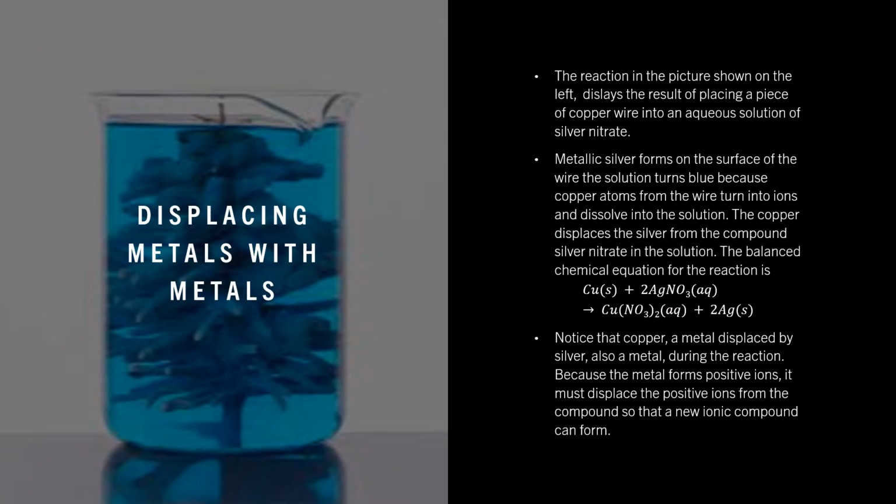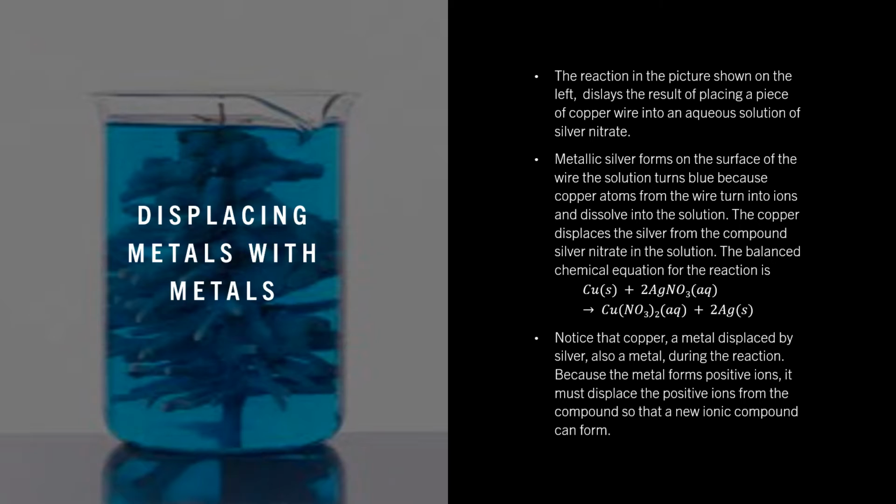The reaction in the picture shown on the left displays the result of placing a piece of copper wire into an aqueous solution of silver nitrate. Metallic silver forms on the surface of the wire. The solution turns blue because copper atoms from the wire turn into ions and dissolve into the solution. The copper displaces the silver from the compound silver nitrate in the solution.